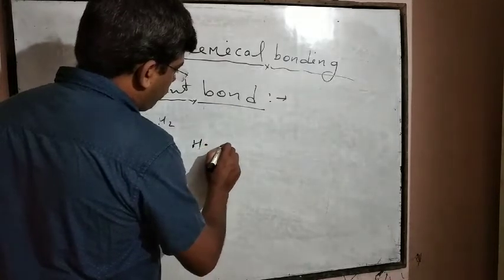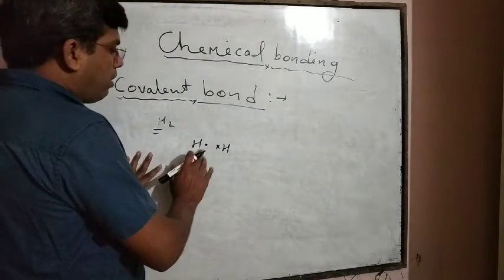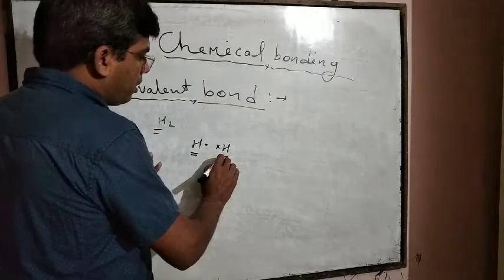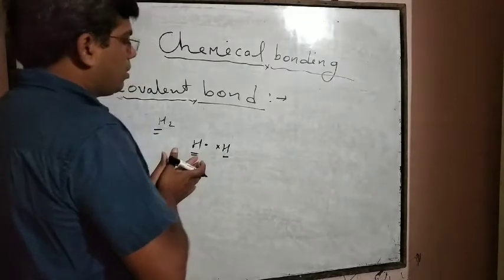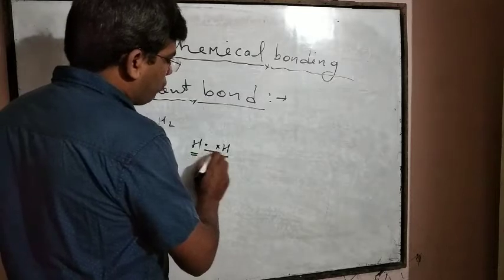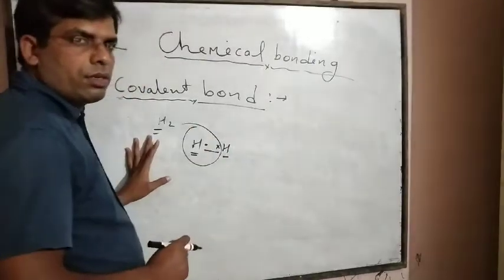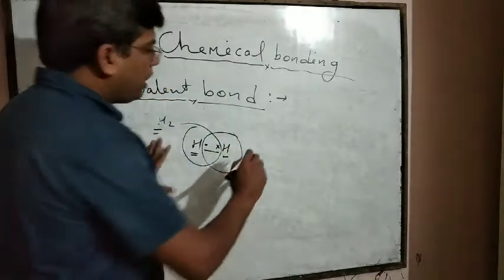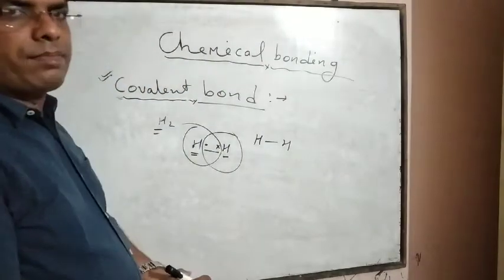One electron is contributed by this hydrogen atom and one electron by the other hydrogen atom, and in this way shared electrons become 2. Each hydrogen completes its duplet, and then the H2 molecule becomes stable. So between two hydrogen atoms, a single covalent bond is present.